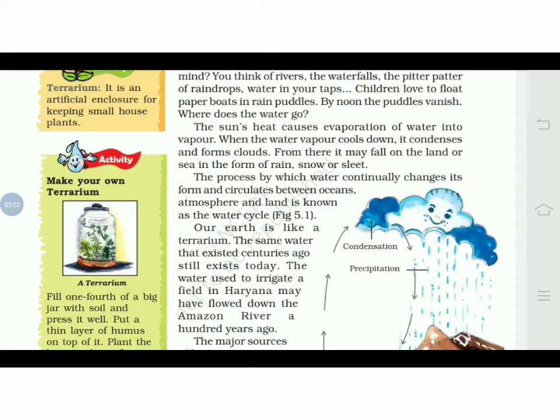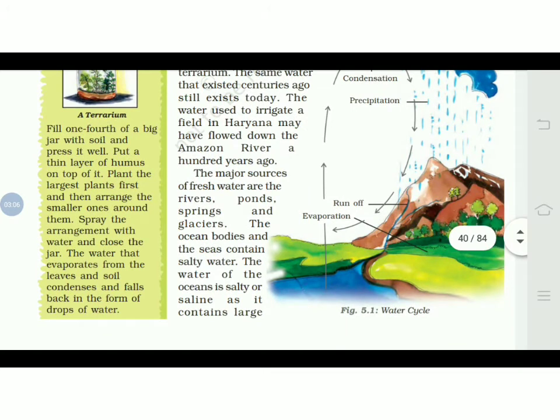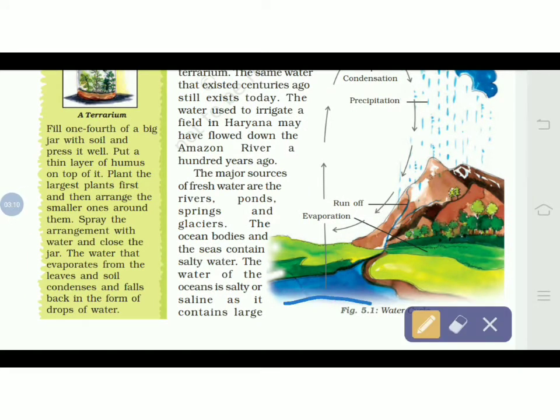the water cycle. So you can see over here the water body, and from here the evaporation takes place because of the temperature. Sun rays heat the water body, and the moisture in the air becomes lighter and rises up. So that is called evaporation.